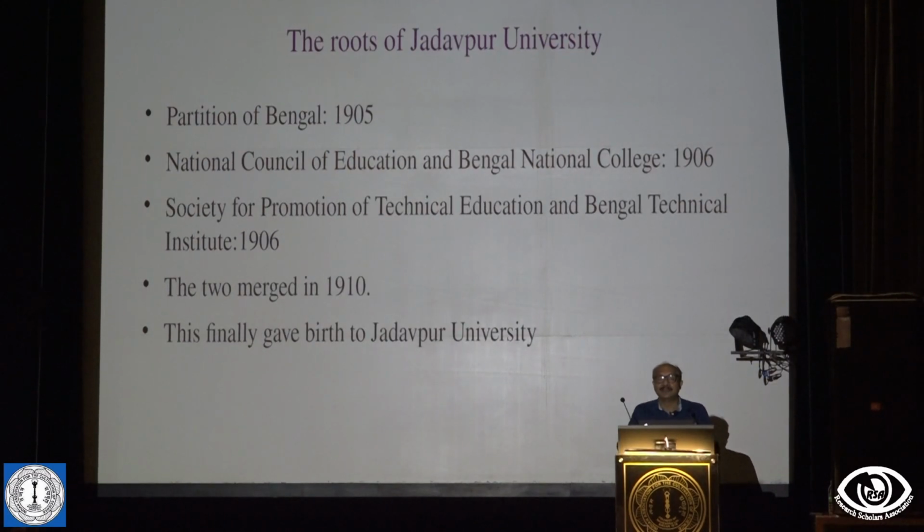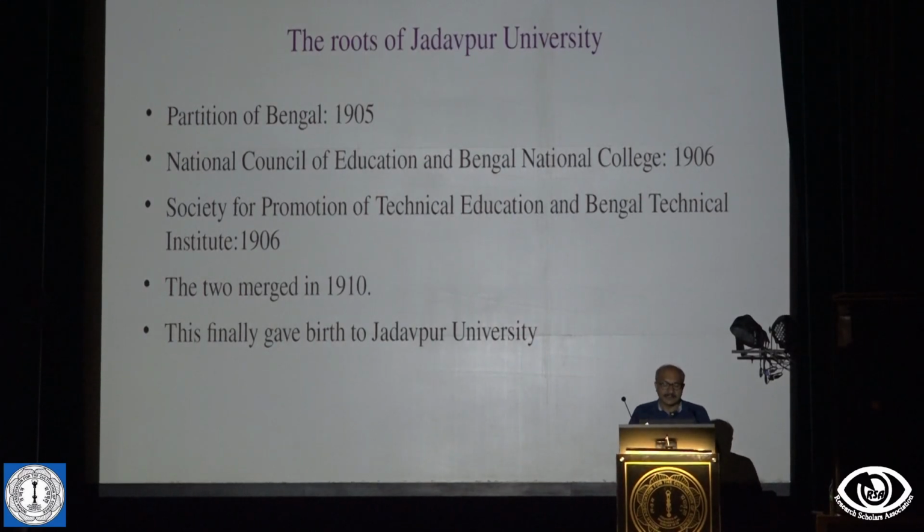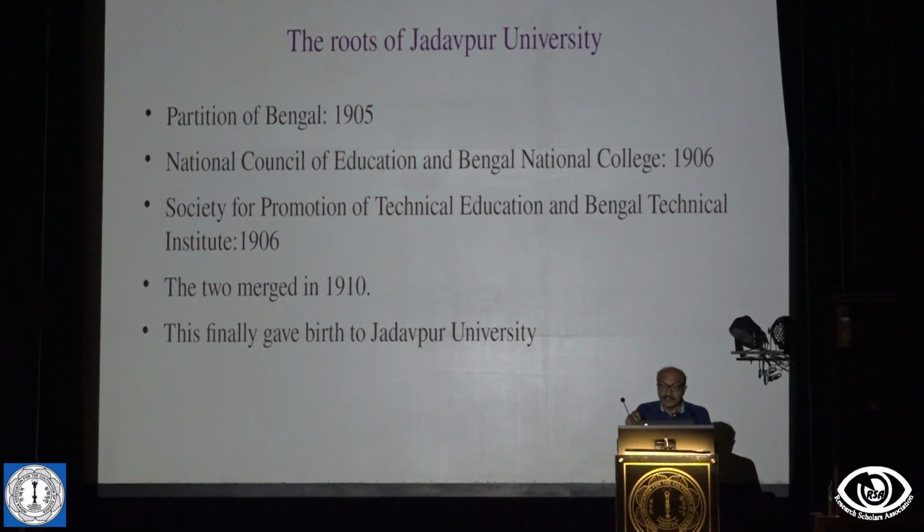Just across the road we have Jadavpur University. So how did it come? You know that the partition of Bengal began in 1905 by Lord Curzon, and that gave rise to a strong nationalist feeling. So National Council of Education, Subodh Mullick and many others, they started this National Council of Education, and Bengal National College started in 1906.